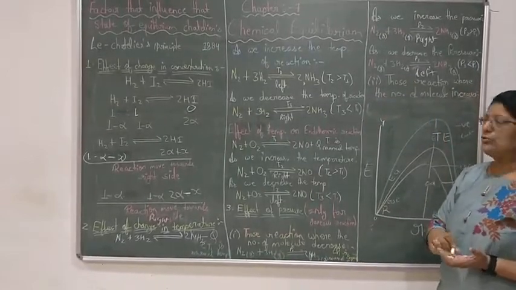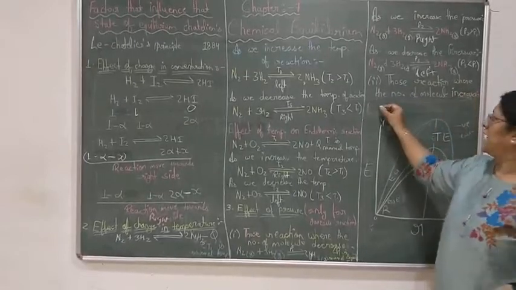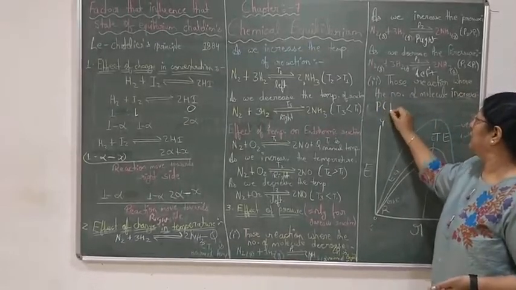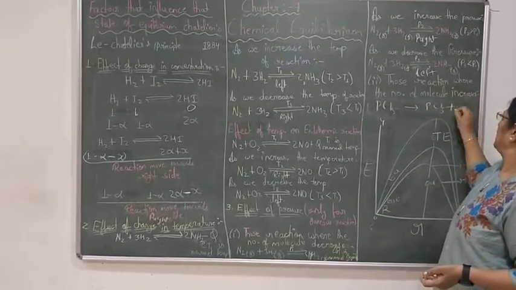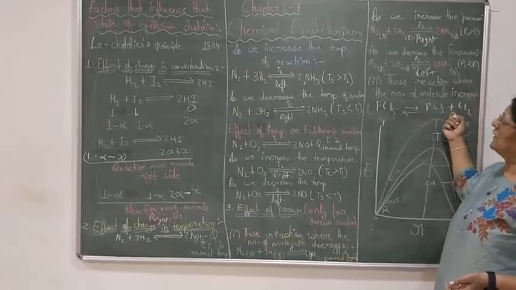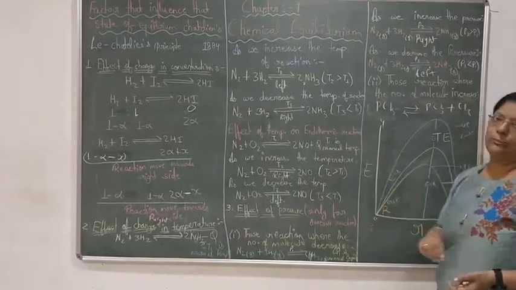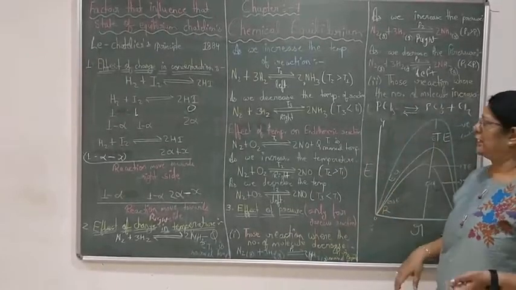One more type of reaction you can count is those reactions where the number of molecules is increased. That is your homework. PCl5 gives PCl3 plus Cl2. Here the number of molecules is increasing. What will be the effect of pressure here? Just the opposite of it, that you will do at home.